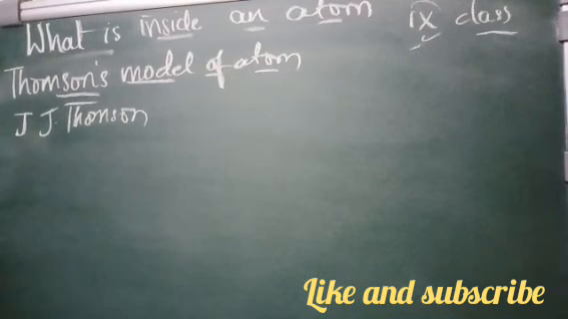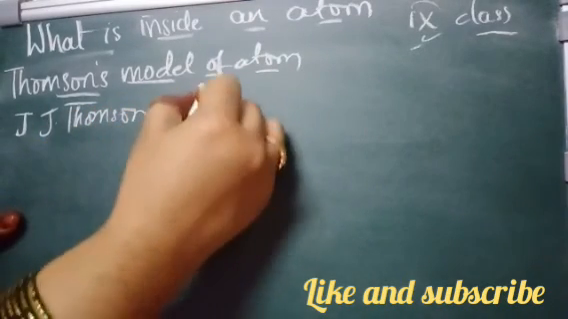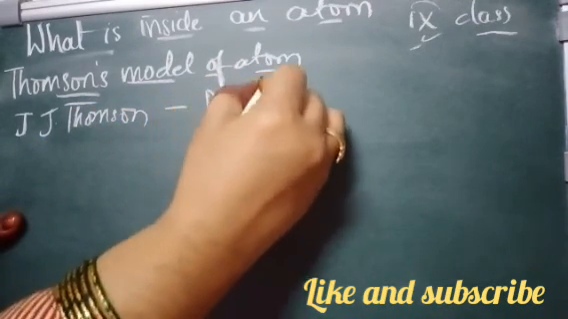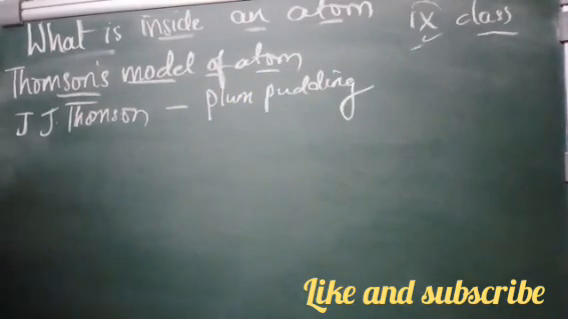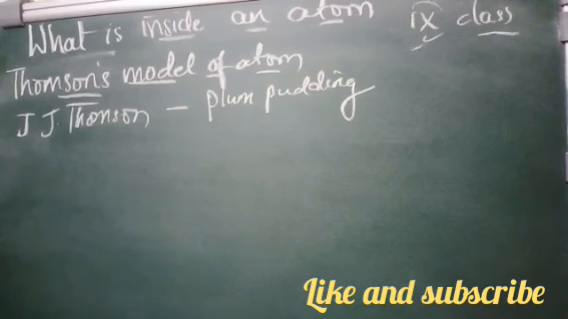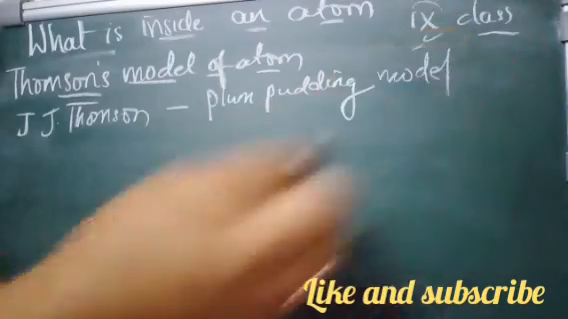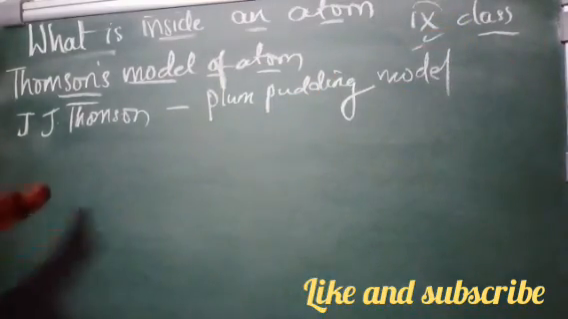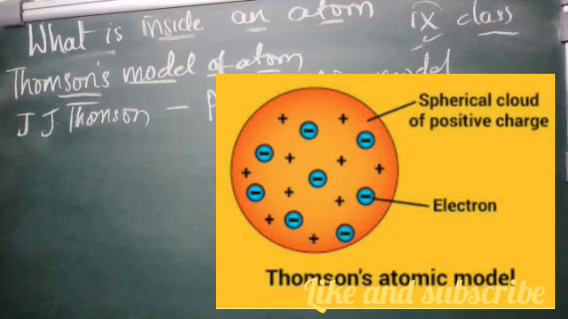In the year 1898, this model was commonly known as the plum pudding model, referring to the way the fruit pieces are distributed throughout a plum pudding.